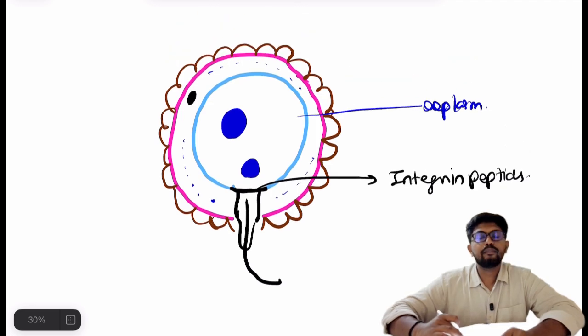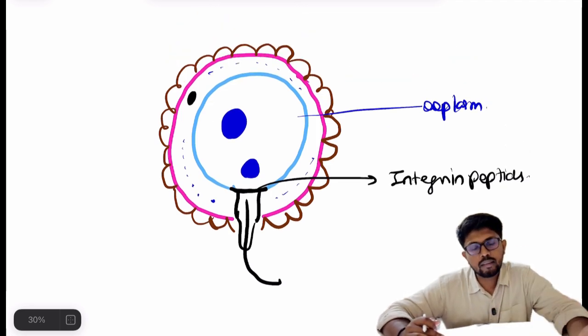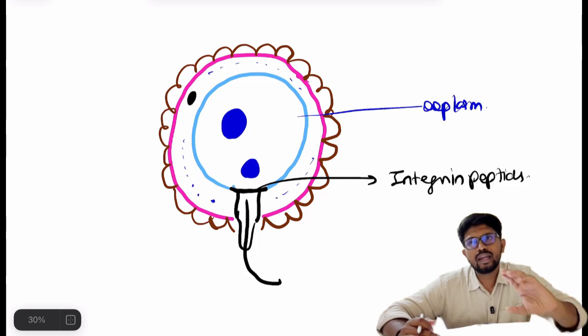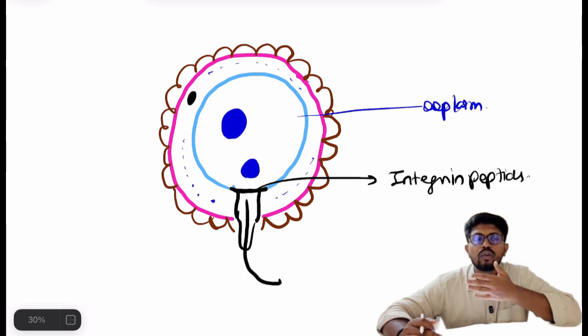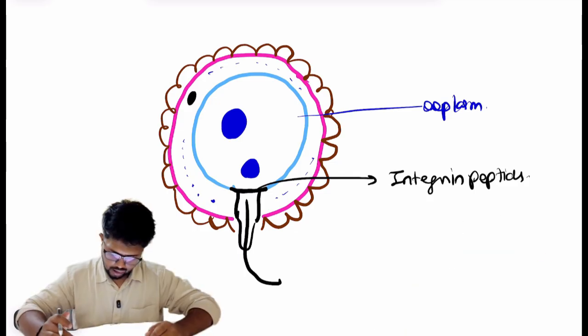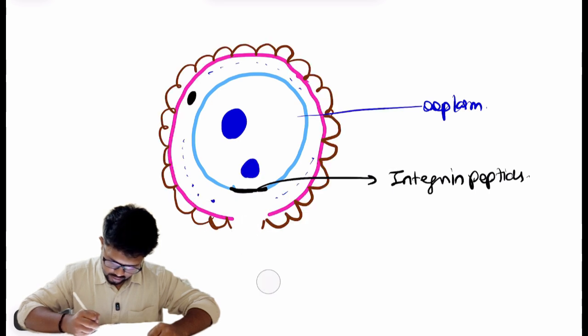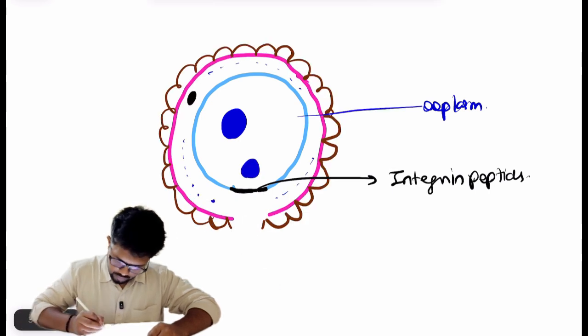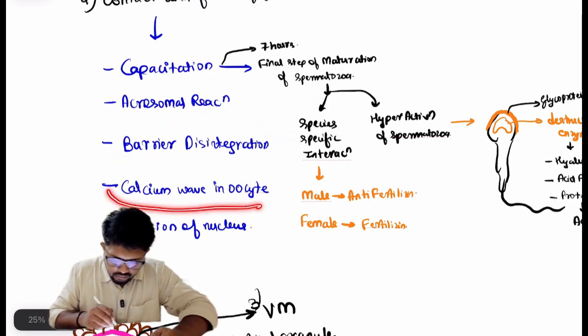Only the head and the middle piece of the sperm will enter into the ooplasm. The head and the neck will enter, some part of the middle piece will enter, and the remaining middle piece and the tail will be left out and destroyed, and the membrane will be closed again. So in this way we have completed barrier disintegration. The next step is the calcium wave in the oocyte.